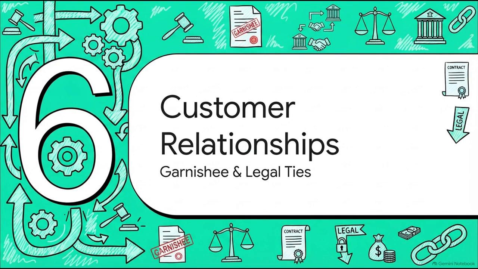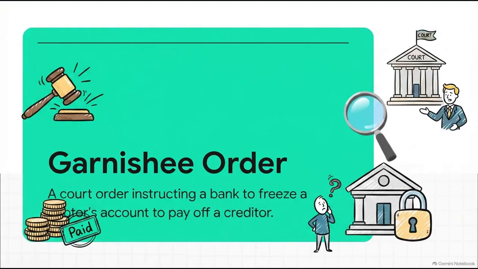Wrapping up the structural stuff, let's head into our final section, number 6, banker-customer relationship and garnishee. Basically, the legal ties. Now, the garnishee order can often sound like scary, super confusing legal jargon, but let's make it crystal clear right now. It is simply a court-mandated freeze on an account. That's it. Let's say you owe money and just flat out refuse to pay. Your creditor can take you to court. The court will then issue this garnishee order directly to your bank, literally legally forcing them to freeze your funds so that your debt can be settled.